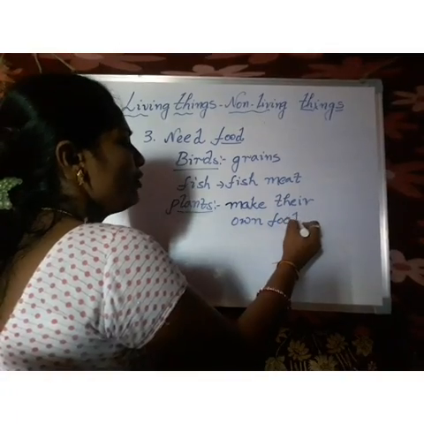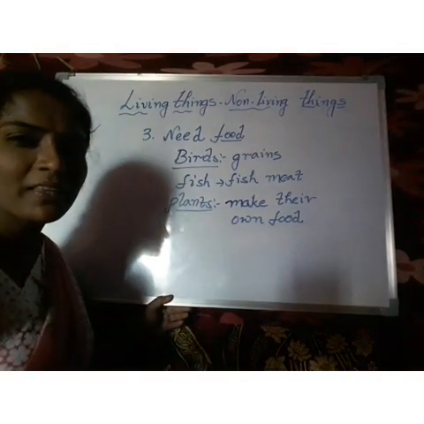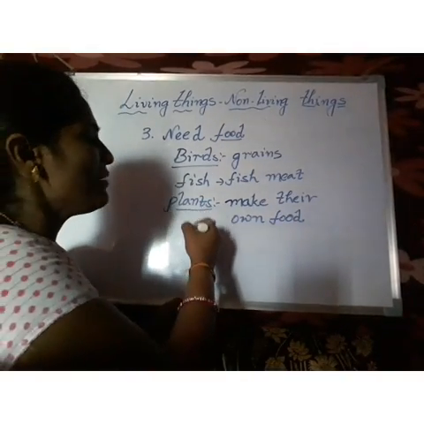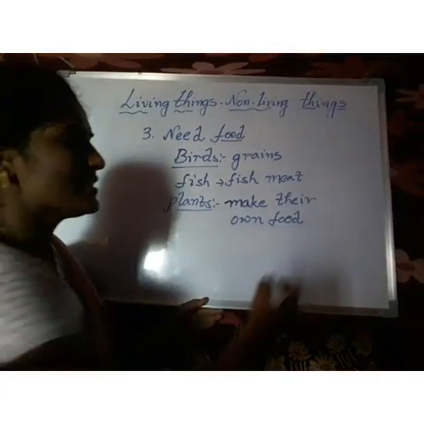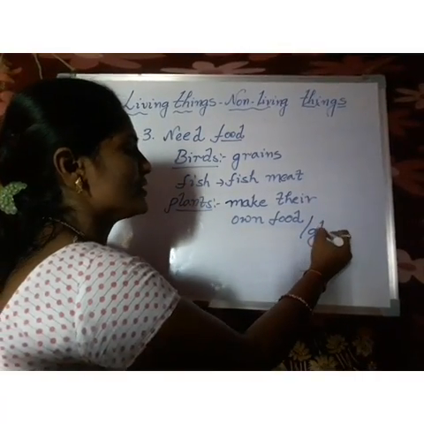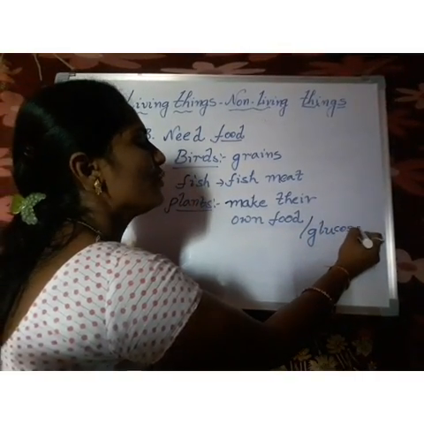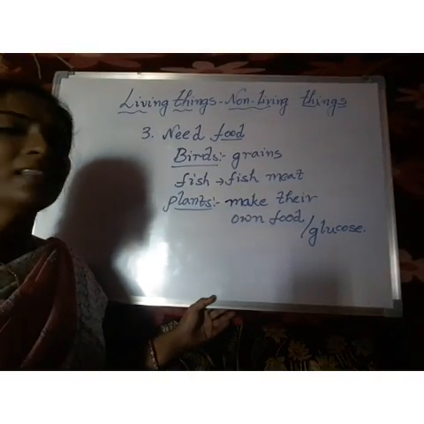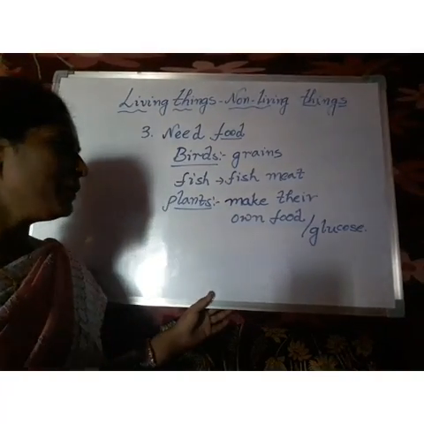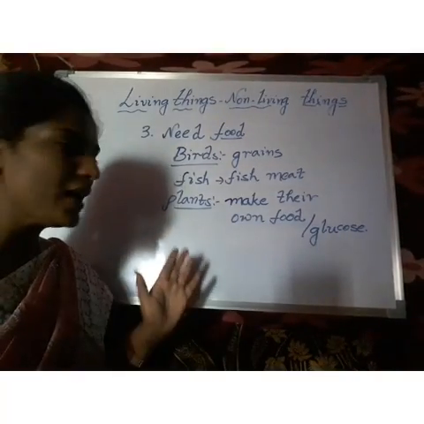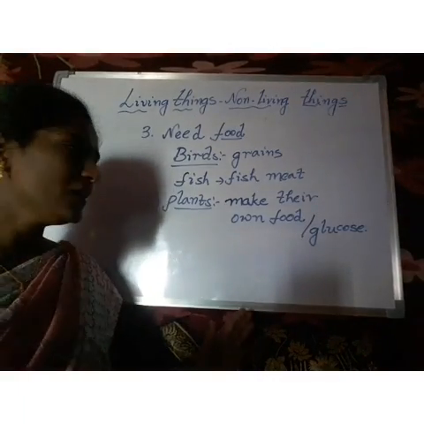Okay, own food means not rice or chapati or anything like that. They can prepare their own food in the form of glucose. Here, the one and only ones who prepare food are plants.